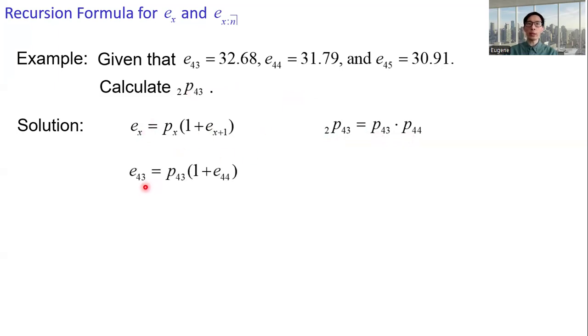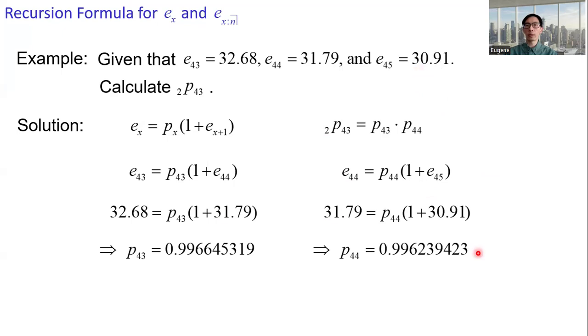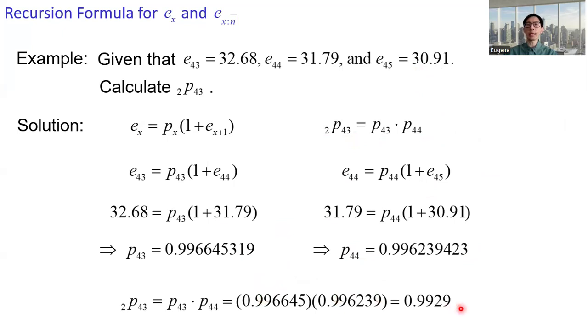All right, e_43 equals p43 times (1 plus e_44), and we have the values of e_43 and e_44. Then we can get p43. And then to get p44, we have e_44 and e_45, and we can get p44. Multiply these two numbers together, then we get 2p43. Here we get 0.9929.